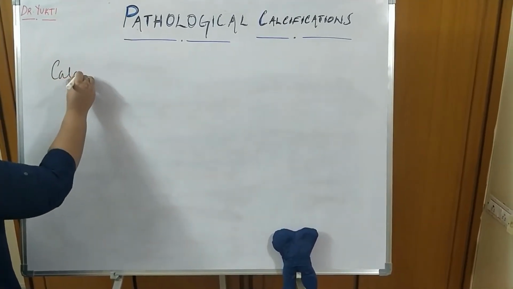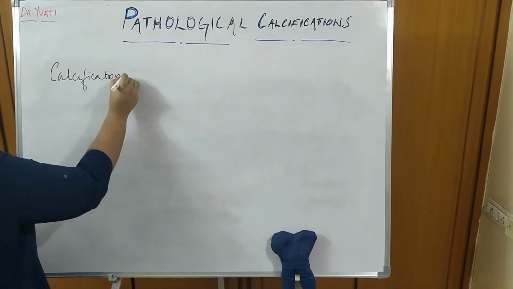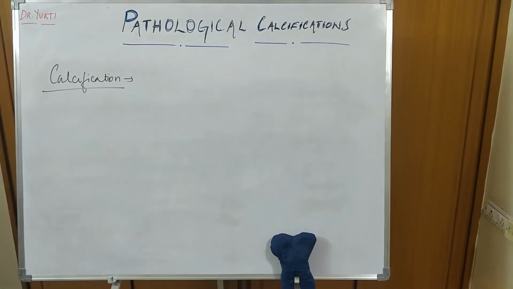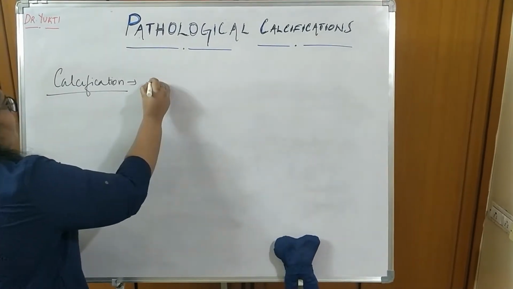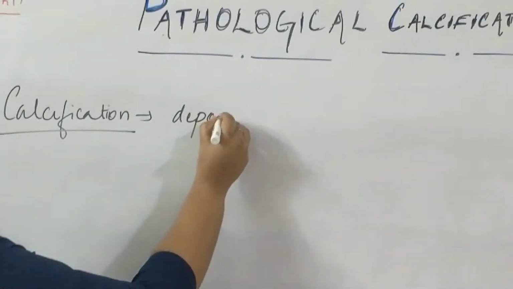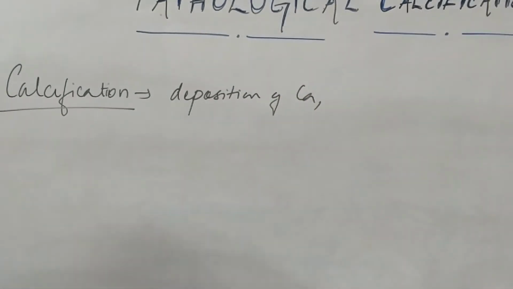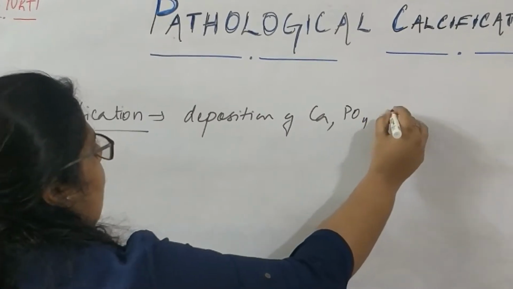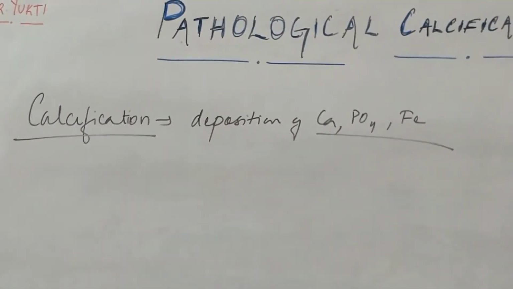Calcification, everything is in the name. Calcification is nothing but deposition of calcium in the tissues, but not very simple like what I have just told. Definitely it is deposition of calcium, but along with calcium you see other minerals also like phosphate, iron. So these minerals also get deposited in the tissues.